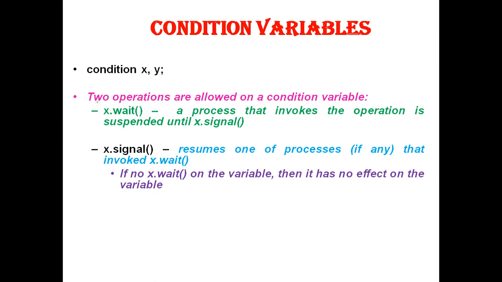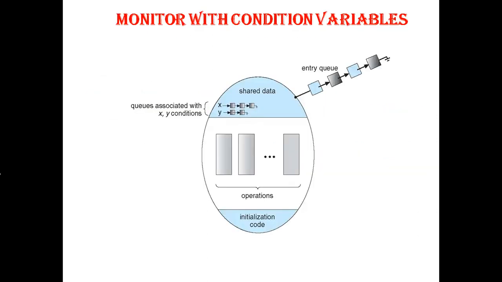Two operations are allowed on a condition variable: x.wait and x.signal.